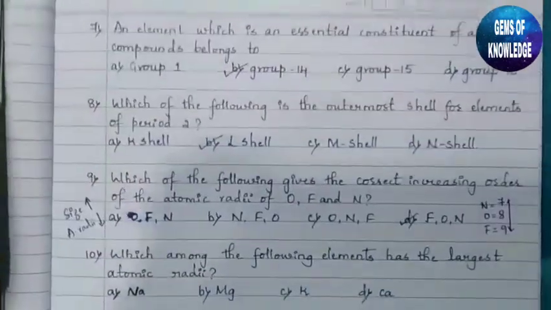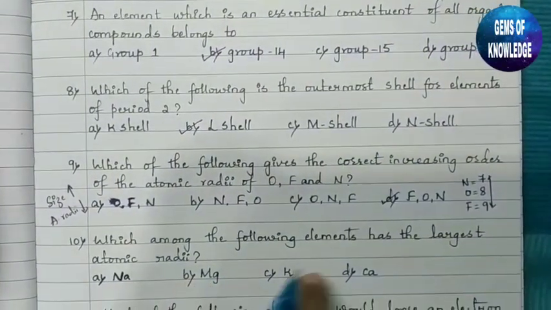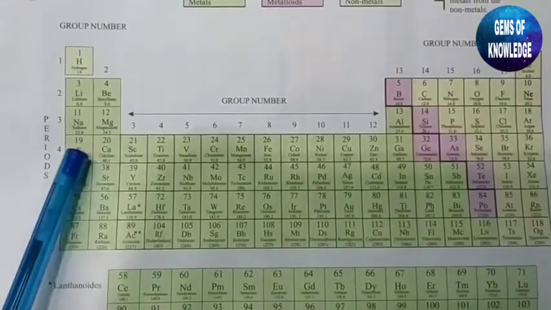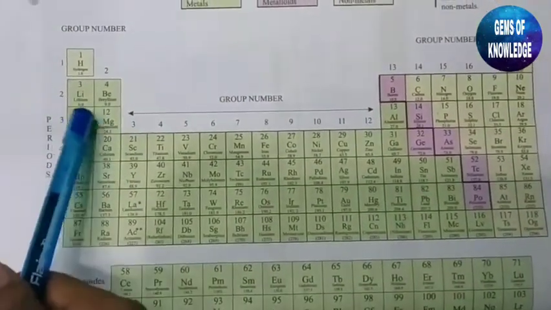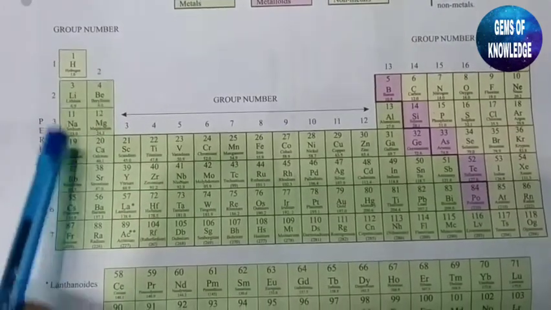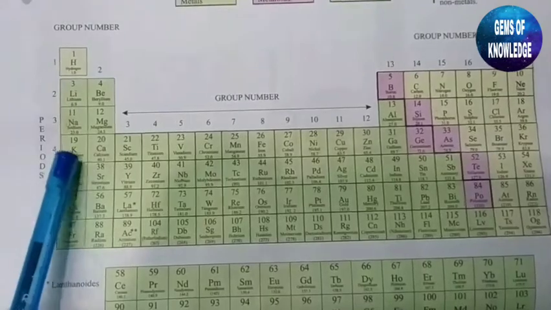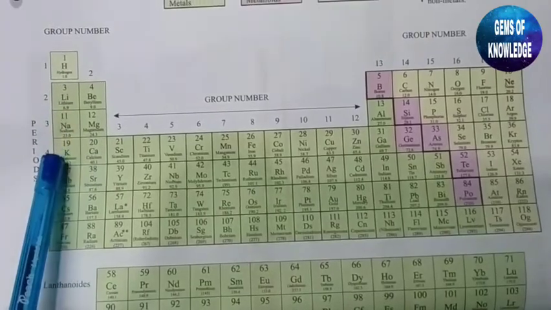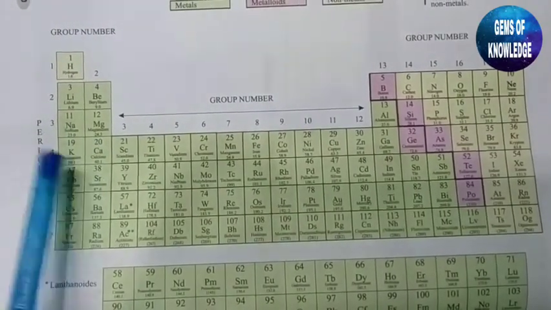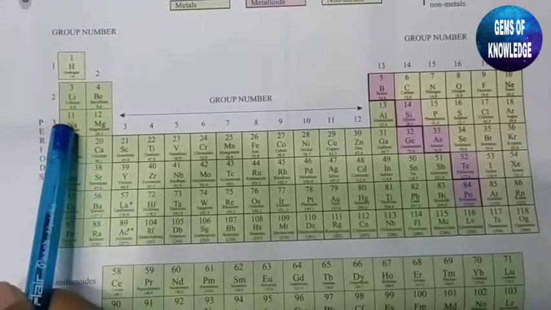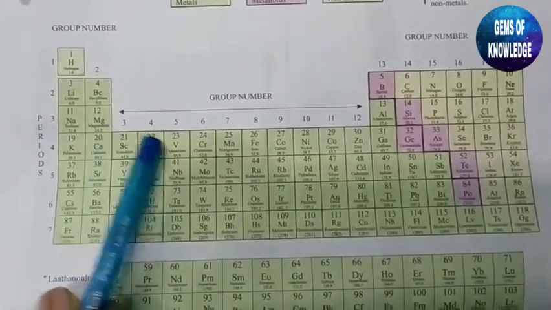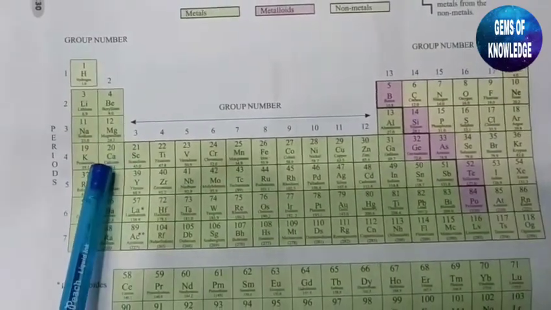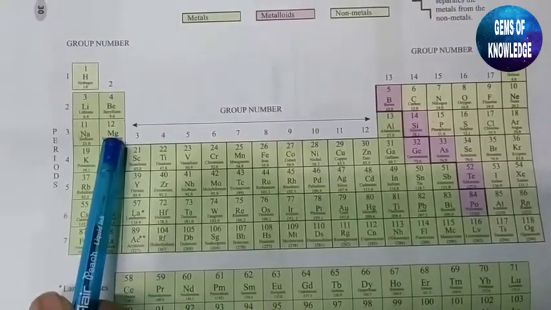What are the options given? That is Na, Mg, K and Ca. These 4 have been given. We know that when moving from top to bottom, atomic radii increases, and when moving from left to right, it decreases. So moving from top to bottom, K has the highest atomic radii. Then as we move like this, it decreases. Means first potassium will have the highest, then calcium, then magnesium and sodium.